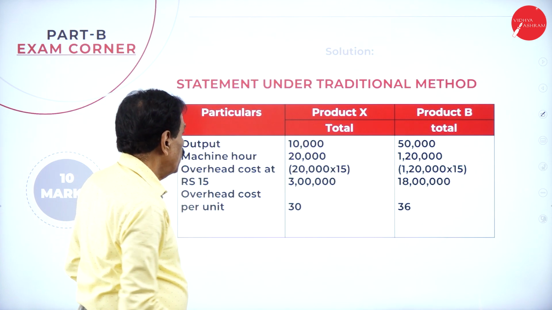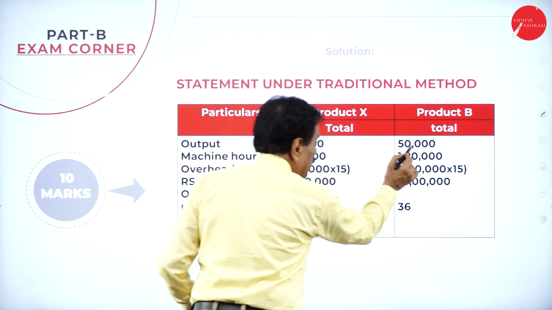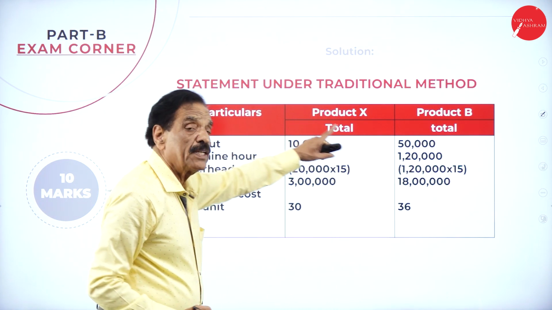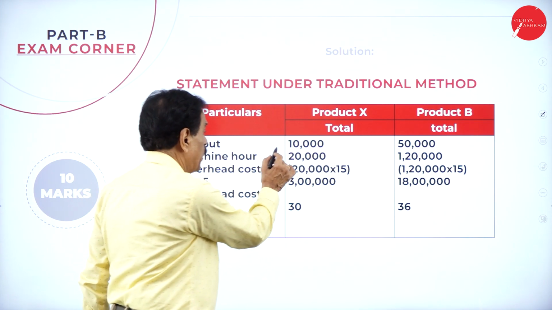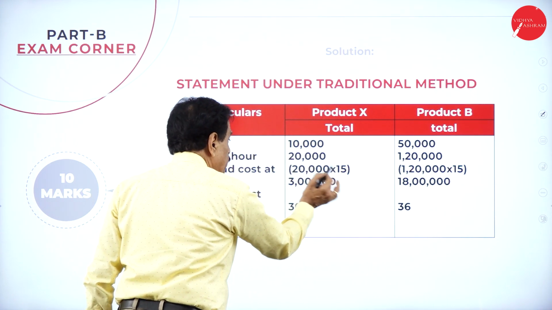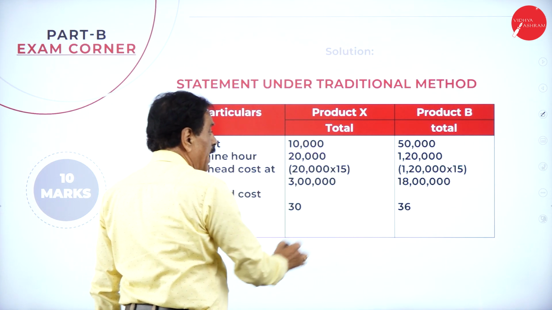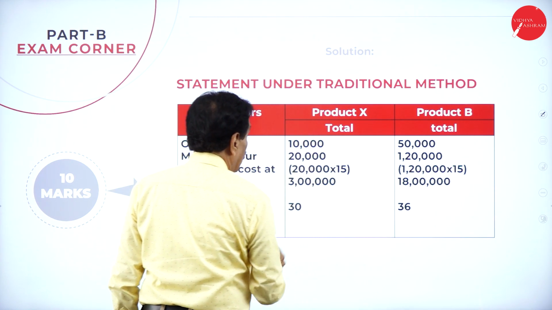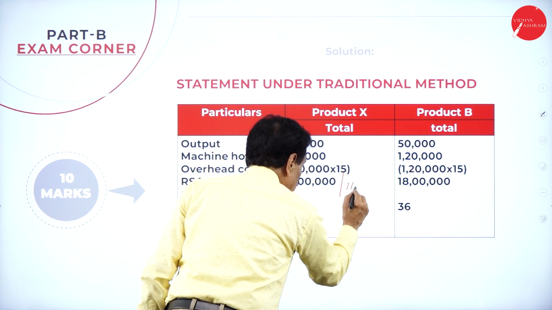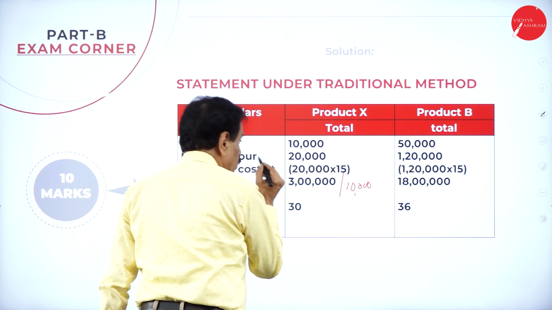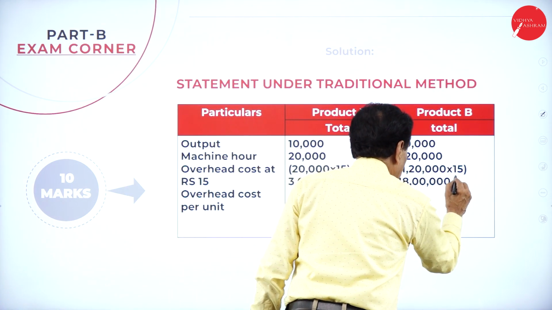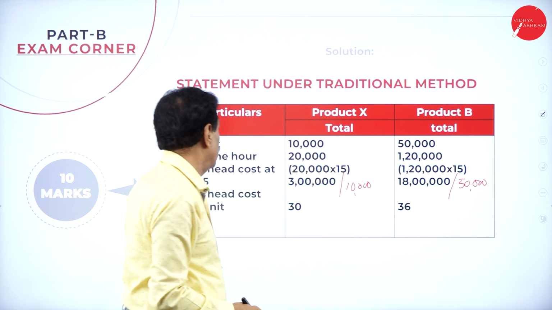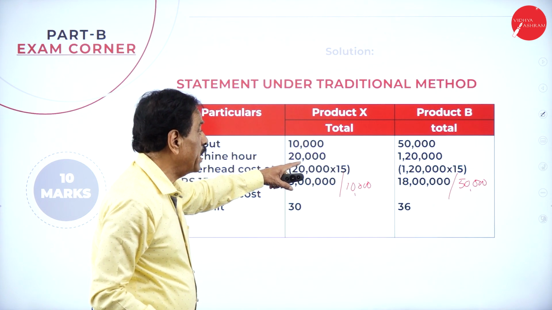Then your output is 10,000 and another 50,000. Machine hours are 20,000 and 1,20,000. This is the traditional method. Machine hour rate is 15 per hour. 20,000 into 15 is 3 lakh. 1,20,000 into 15 is 18 lakh. So this 3 lakh divided by 10,000 units works out to 30 rupees. The 18 lakh divided by 50,000 units works out to 36. We repeat, output is 10,000 of X.